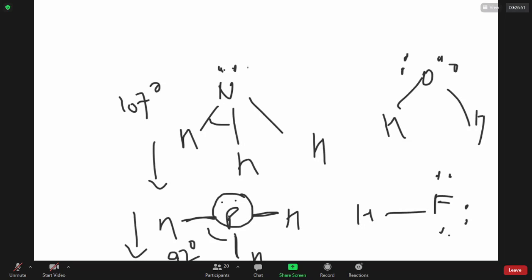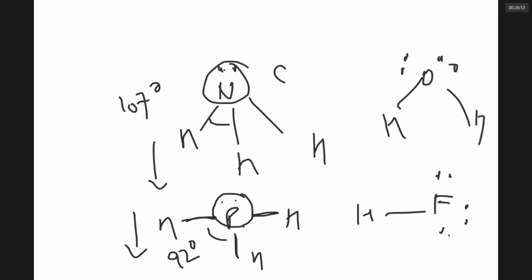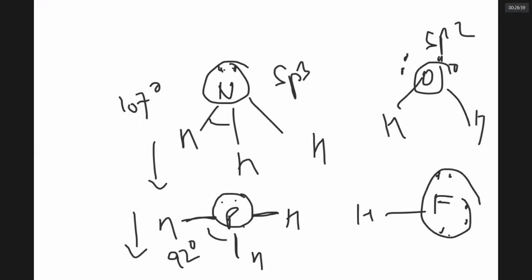The hybridization of nitrogen in ammonia is sp3. The hybridization of oxygen in water is also sp3. The hybridization of fluorine in HF, we don't have to bother. It is just linear. So this is a talk on hydrides in comparison.